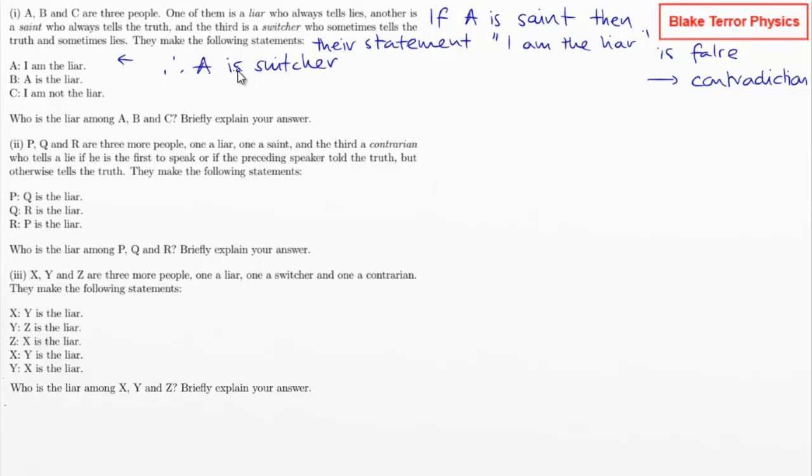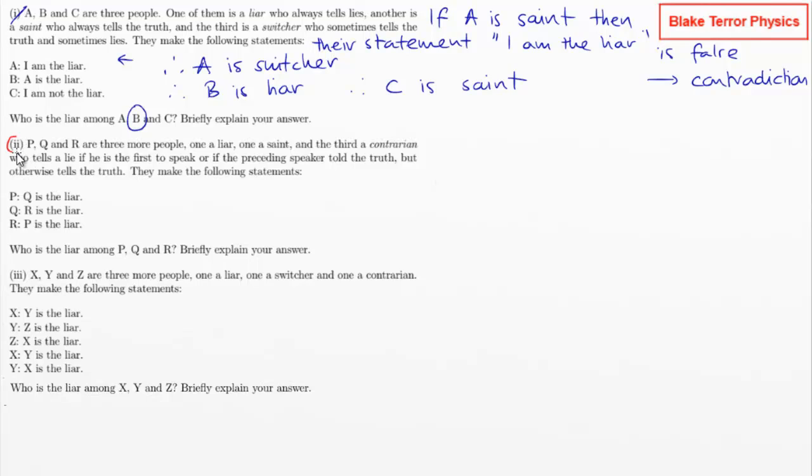So if A is the switcher, we could say then, well, what about B? If B is the saint, we can set it out the same way. If B is saint, then their statement, A is the liar, is false. Therefore, contradiction. Therefore, B is not the saint. So therefore, B is the liar. I haven't written out every sentence, but you should be able to see what I'm getting at. And then therefore C is the saint. So that's what we want. B is the liar. That is part 1.